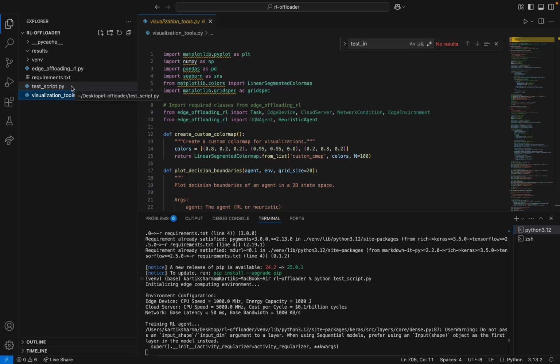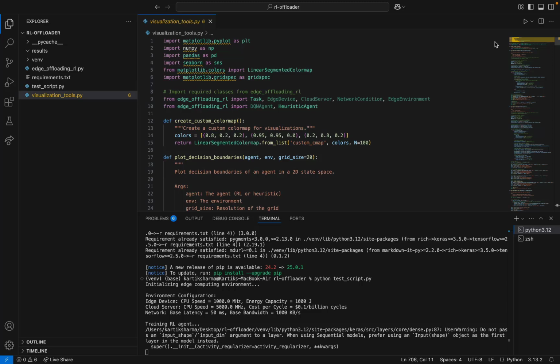encounters different scenarios. We evaluated our approach against 3 baseline heuristic methods: a threshold-based approach that offloads based on task complexity, an energy-aware approach that prioritizes battery conservation, and a latency-aware approach focused on minimizing execution time.